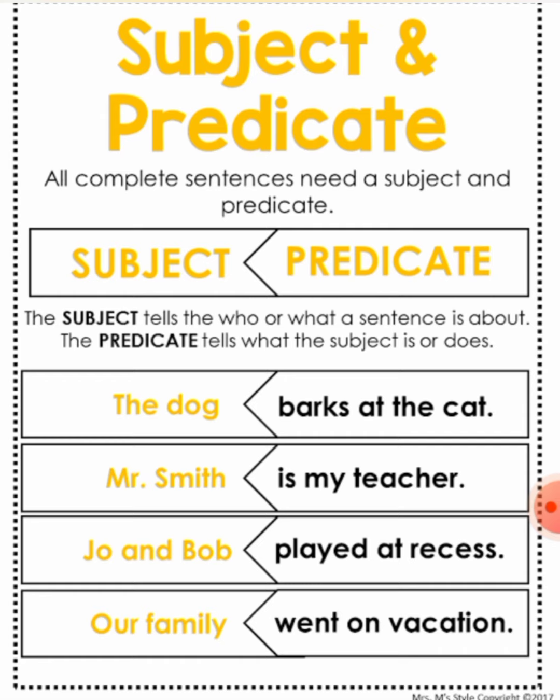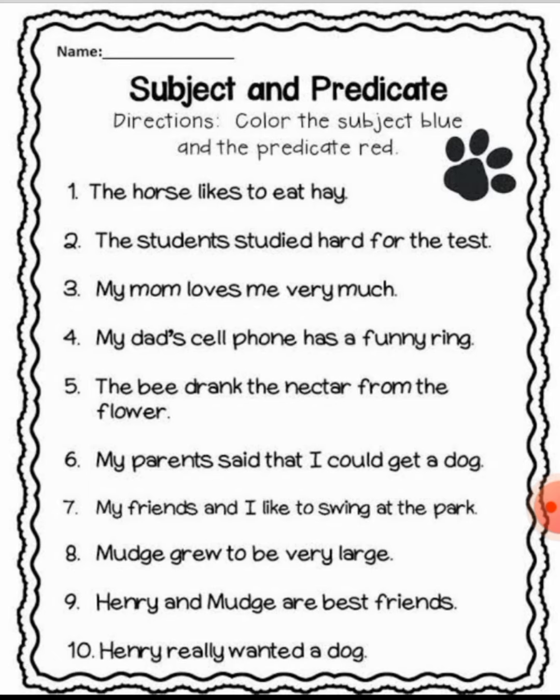Our family went on vacation. Whom are we talking about? We are talking about our family. So our family is the subject and the rest is the predicate. What was our family doing? They went on vacation. So that becomes the predicate.